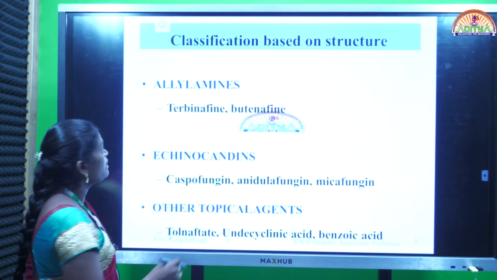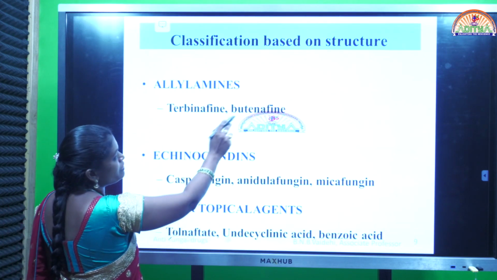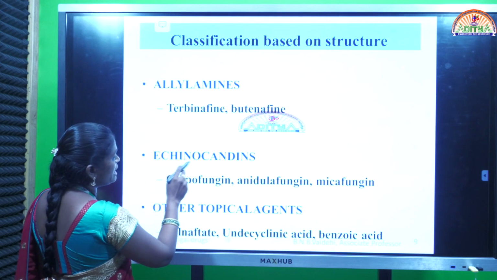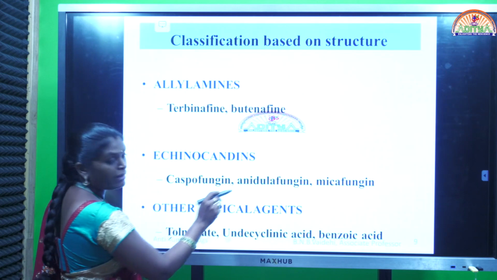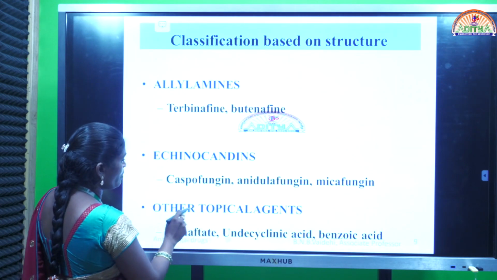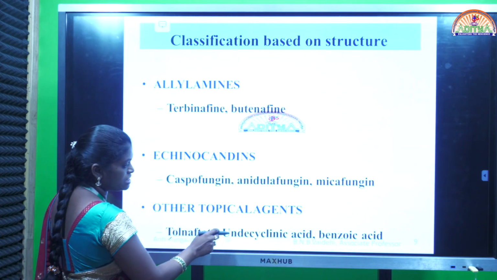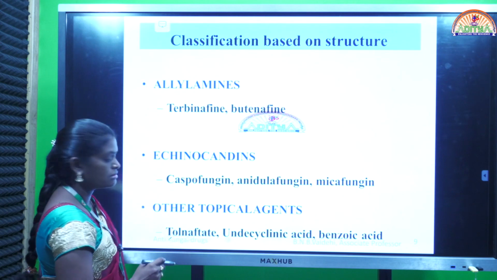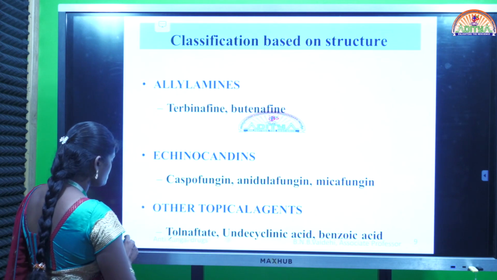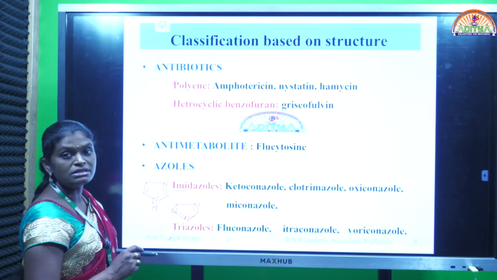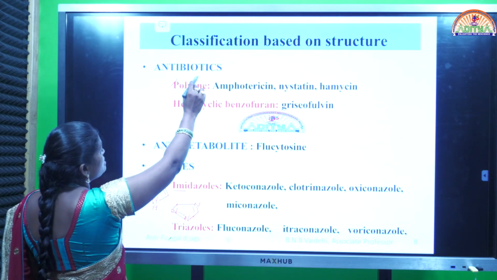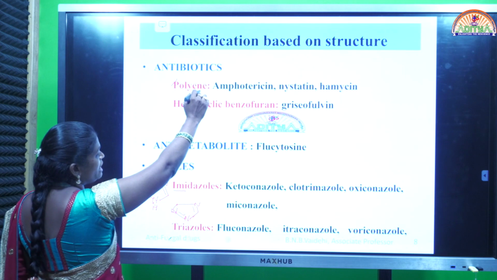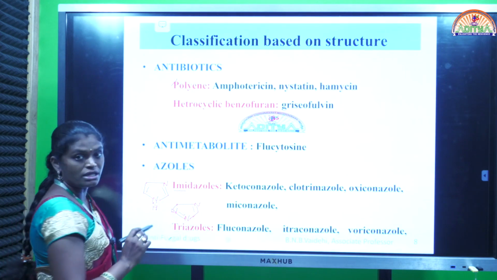Next category, allylamines. Example: terbinafine, butenafine. Next, echinocandins: caspofungin, anidulafungin and micafungin. Next, other topical agents: tolnaftate, undecylenic acid and benzoic acid. Among all these, the important drugs from antifungal agents are antibiotics. In these, mainly polyene antifungal antibiotics and azole drugs.